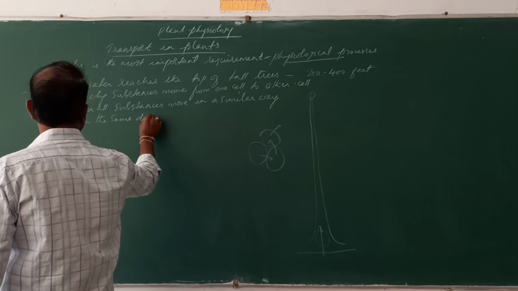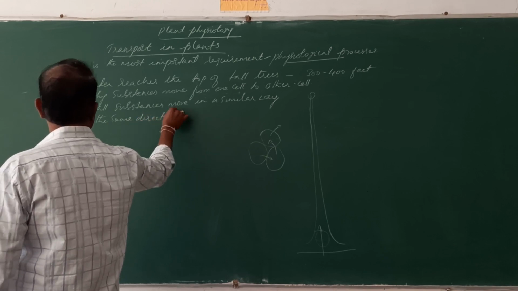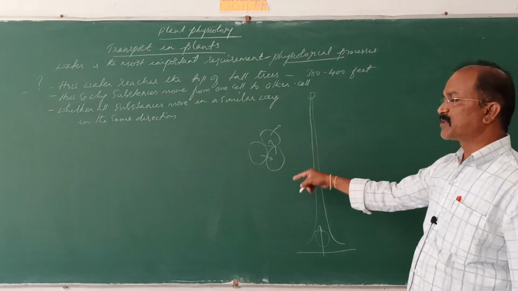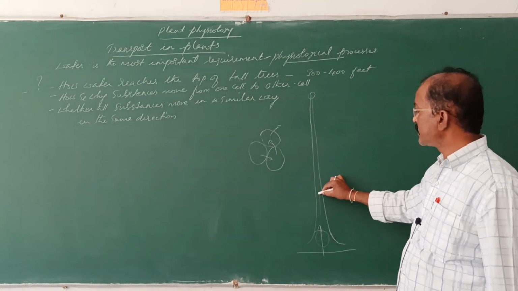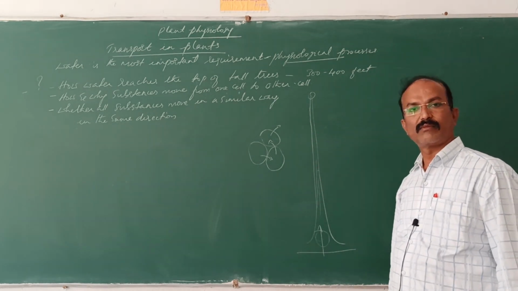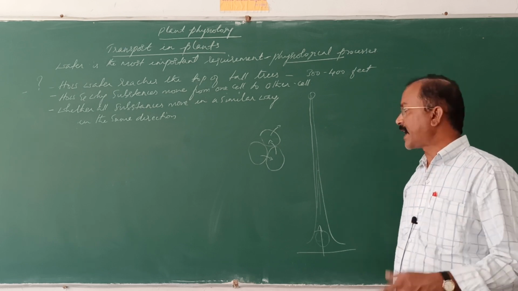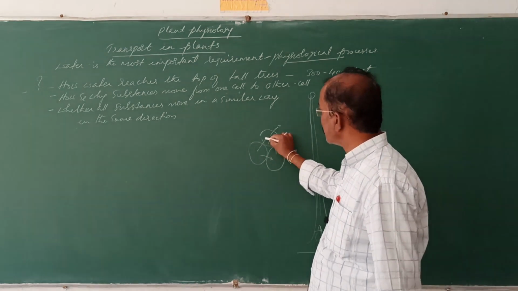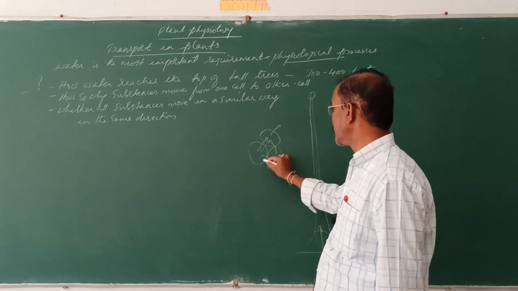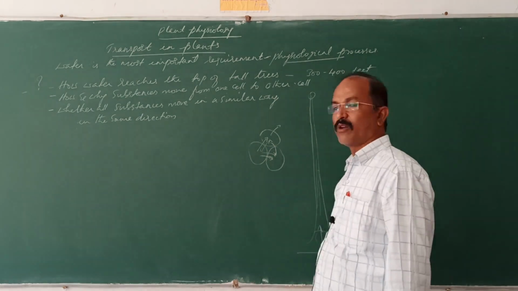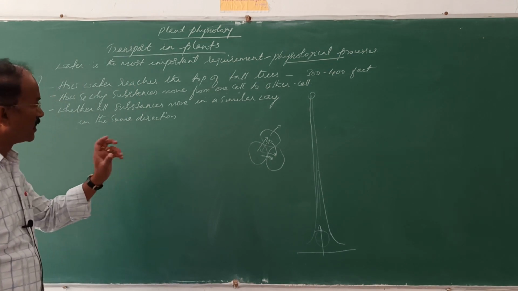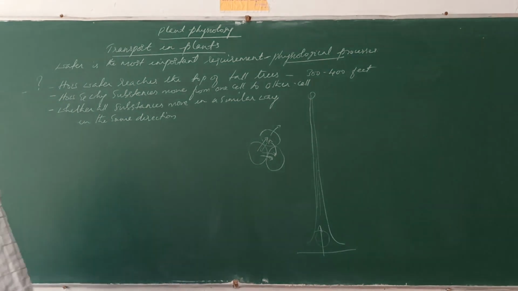Sometimes in between the cells there is movement of substances in one direction, sometimes in the opposite direction, or both the molecules will move irrespective of the other molecules. That we are going to discuss in this unit or in this chapter.